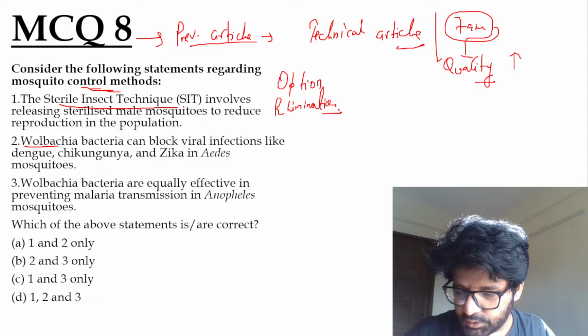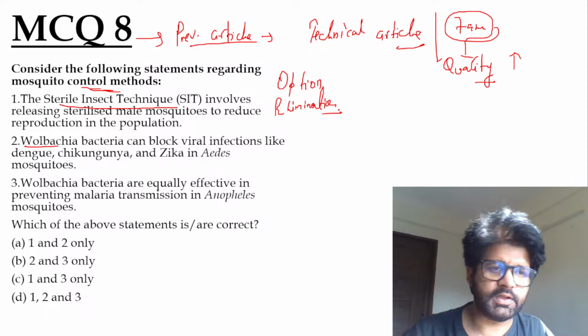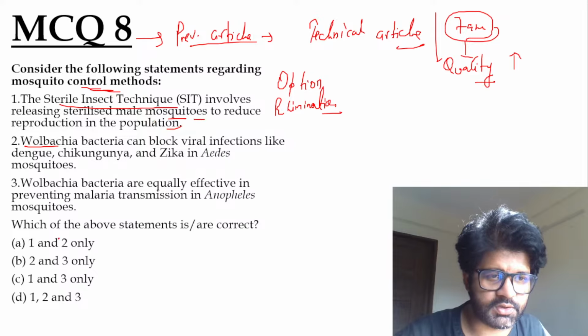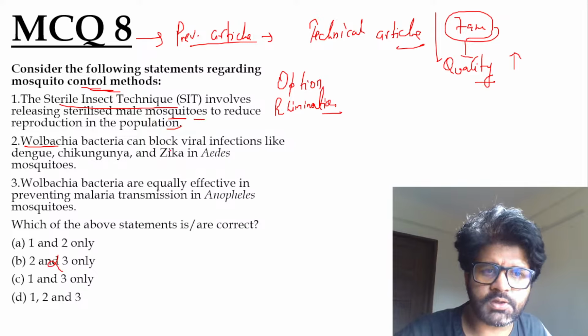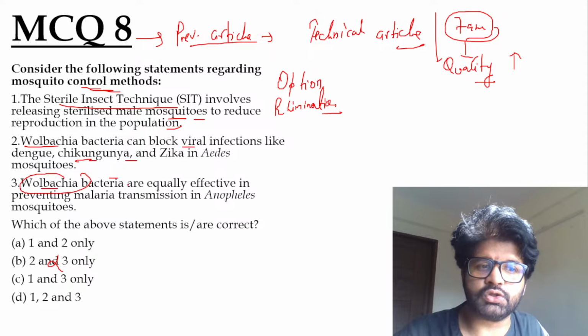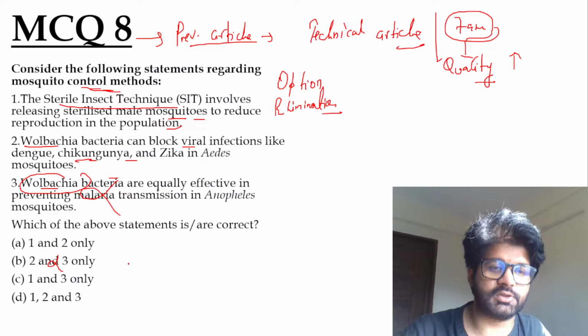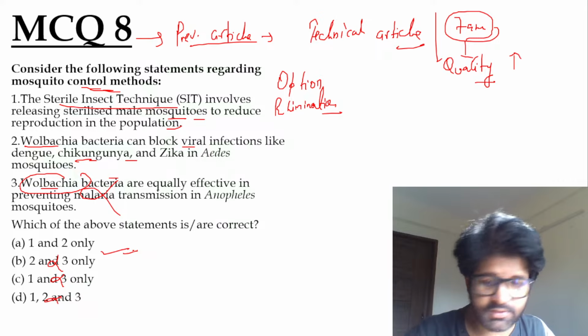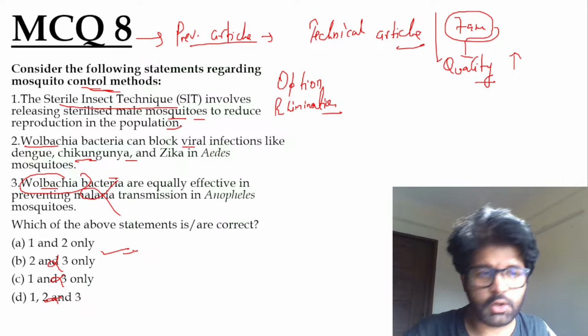So Jivayan, Shipurna, Gajanan, Mamta, they have given the answer. Sterilized insect technique involves releasing sterilized male mosquitoes to reduce reproduction. That is correct. Wolbachia bacteria can block viral infection, dengue, chikungunya. We know Wolbachia's limitation is it is not effective in preventing malaria transmission. So third is wrong. If third is wrong, done. 1 and 2 only. So do revise that article. Very important article. Very comprehensive article.